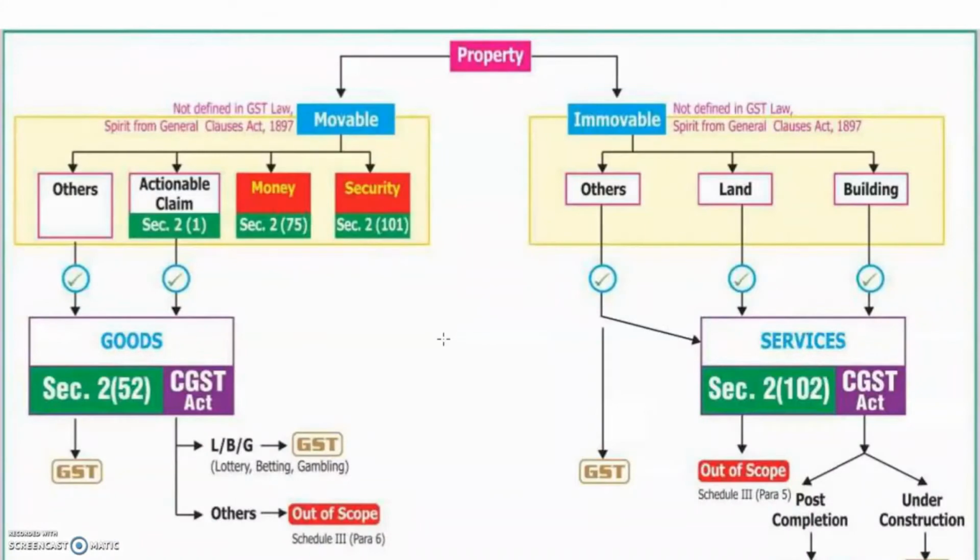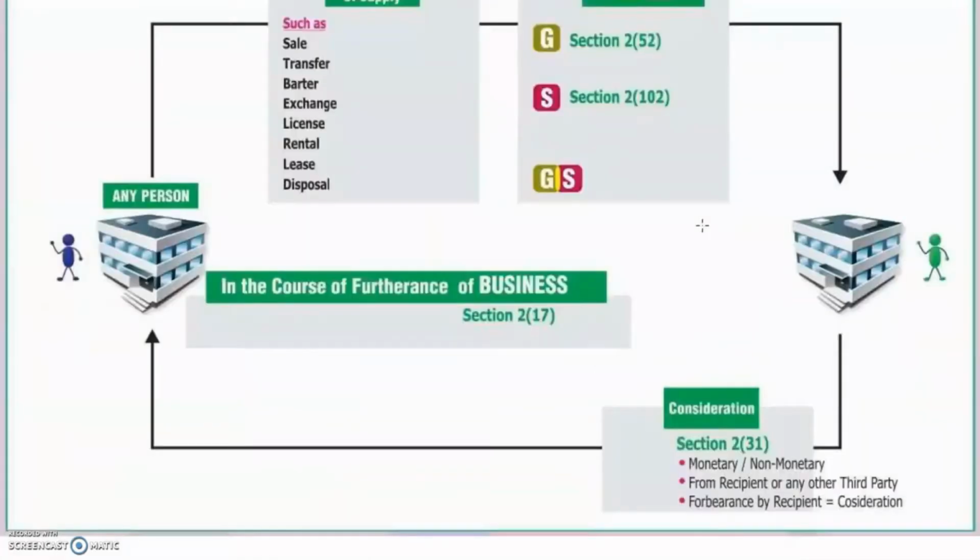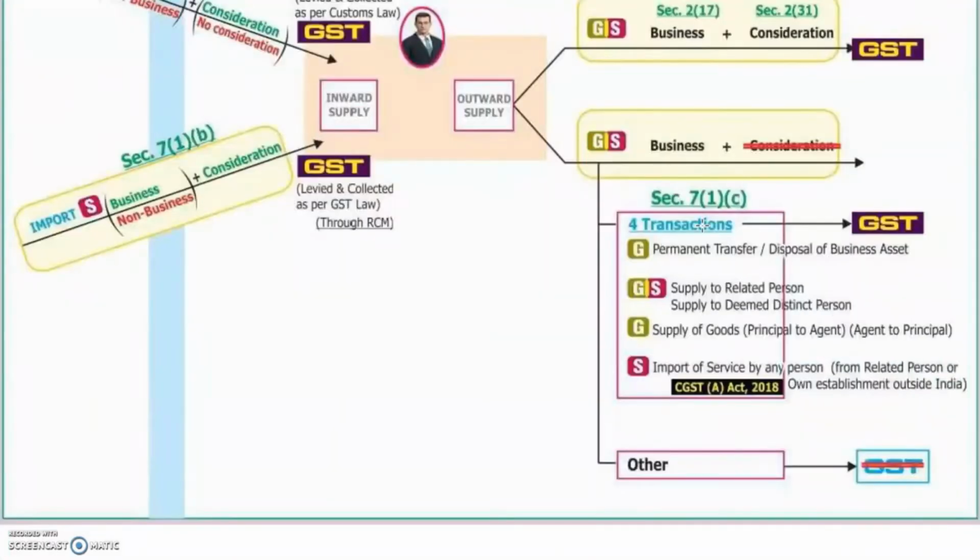A simple explanation over here: for property, like goods, a definition is given; for immovable property, a definition is given. Let's get back to the pavilion. It's a very simple thing.